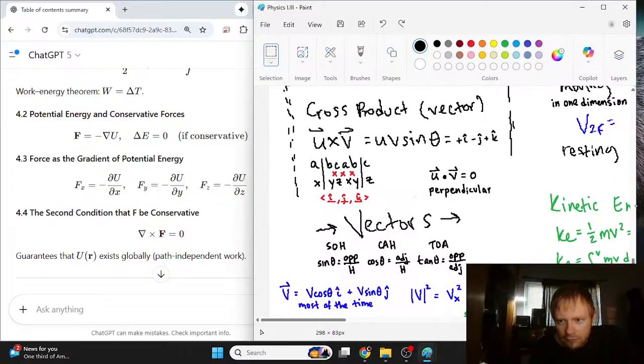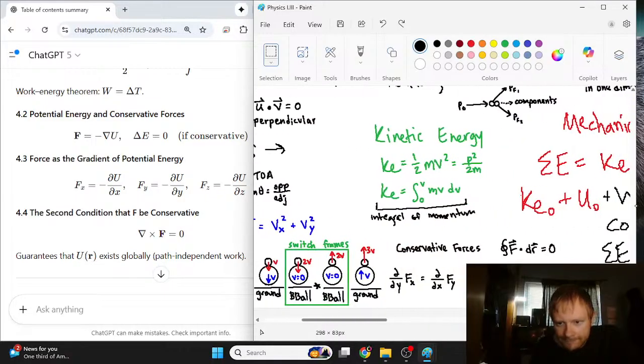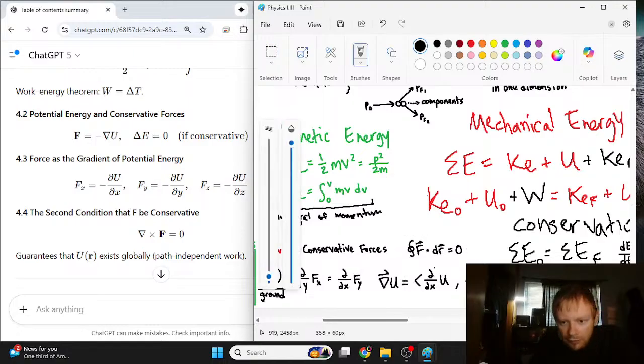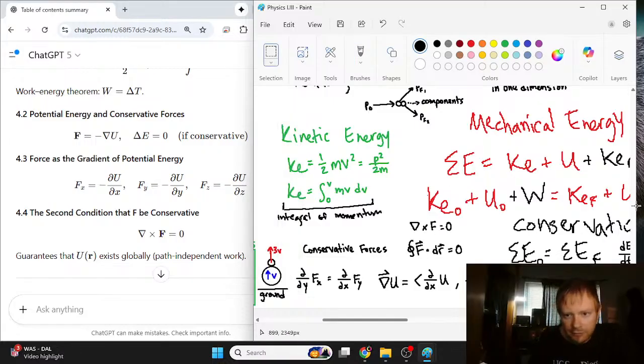I think that conservative forces were, aha, so F dot dr, but then also the other idea is that the curl of the force is equal to 0. Boom. Both these two things are true if we have a conservative force.